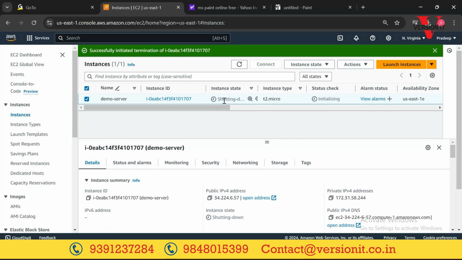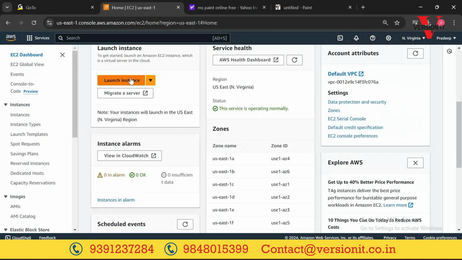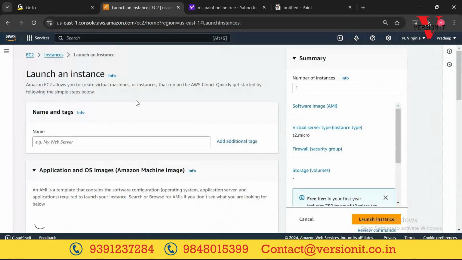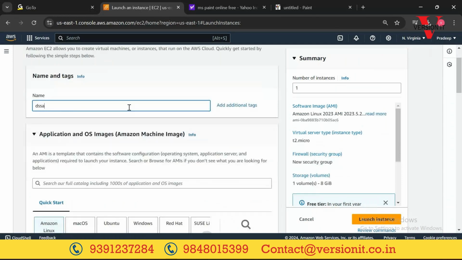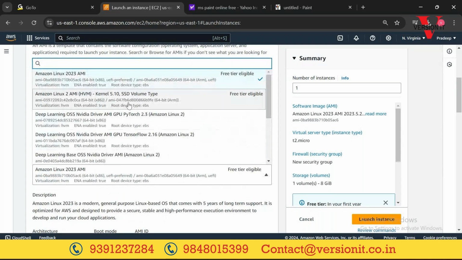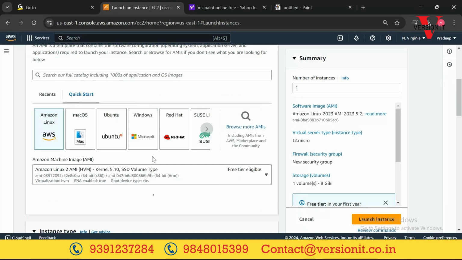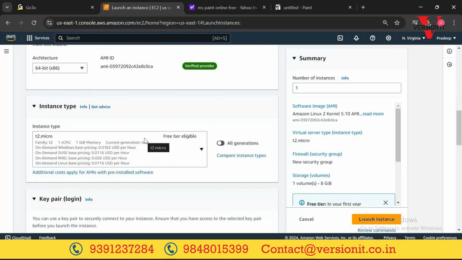Clear? Now a quick recap. Go to the EC2 dashboard. Click on launch instance. Now what do we need to do? We need to give a name, anything. Next, select the operating system. I don't want this one, Amazon Linux 2. If you select this one, the Amazon Linux 2 AMI would be there. Select the one which is available in the free tier. Only this change you need to make. And instance type, let it be t2.micro. Only it is available in the free tier.